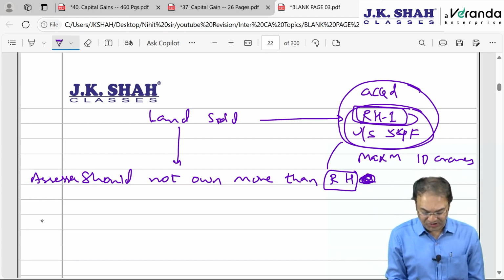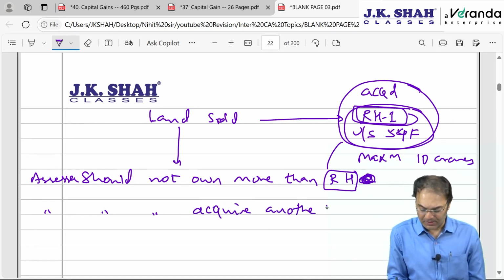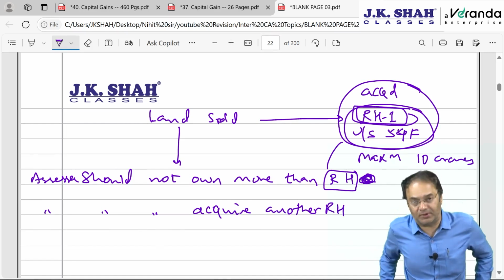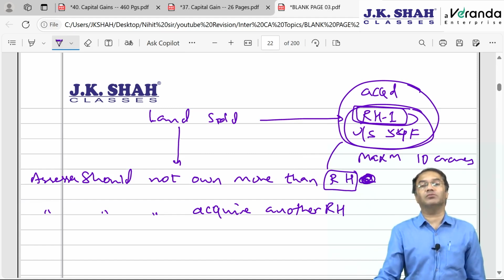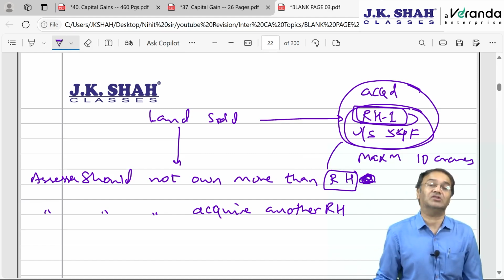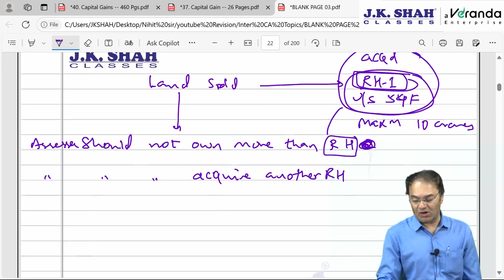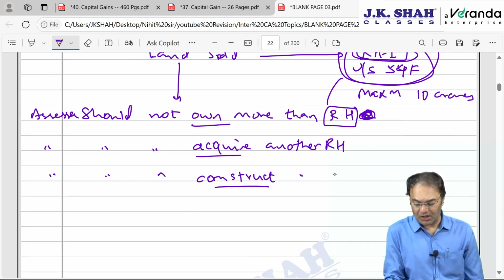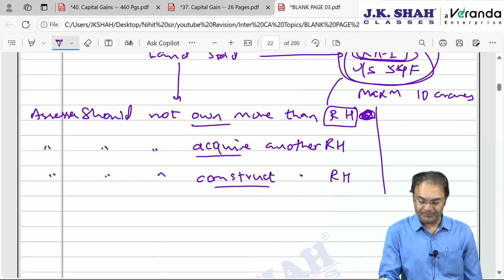Then assessee should not acquire or purchase another house. Commercial property, no restriction. He can buy another commercial property. He can buy office, factory, shop, unlimited number of properties he can acquire. As far as residential houses are concerned, he cannot own more than one house, cannot acquire another house for a particular time limit, and cannot construct another residential house for a particular time period.